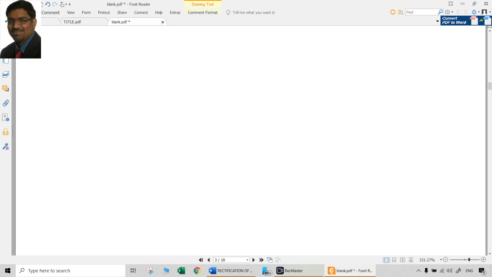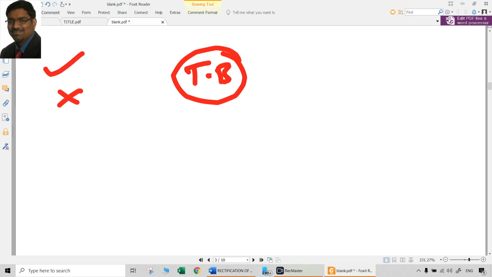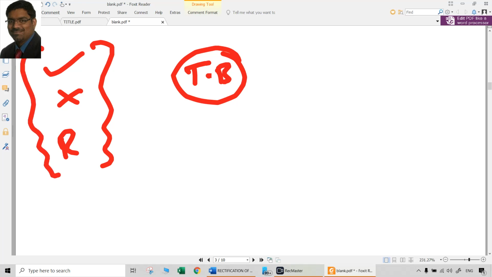Now after trial balance is prepared, of course it is not tallying. If it is tallying also, if there is a compensating error, we still do it the same way: correct entry, wrong entry, rectification entry. Compensating errors will generally be rectified using the same methodology. That means trial balance is still tallying, but you still have to rectify those errors which are compensating errors.